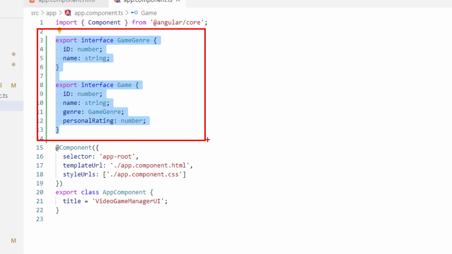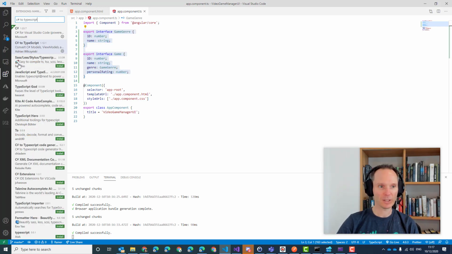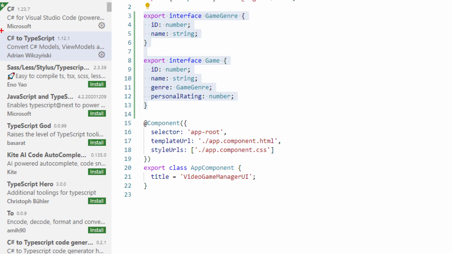Oh yes, it is. I really love that because it saves you a lot of typing. In practice, in real world programming, there are more elaborate functionalities to turn C# into TypeScript. But for such small projects, this is really, really useful. So again, if you would like to do that, you can use this plugin here. It works for the small samples that we do, C# to TypeScript.